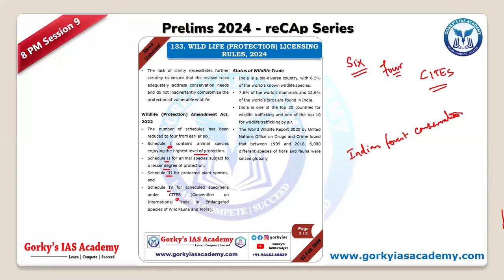So there are 5 to 6 acts. Try to understand all of them in a comprehensive way, compare them and read. Go with their objectives and their special provisions, what they actually look into. Find out the differences. That is very important, as questions can be easily framed from it.